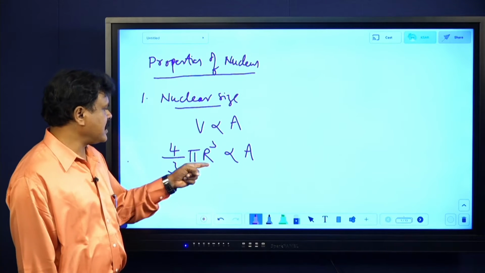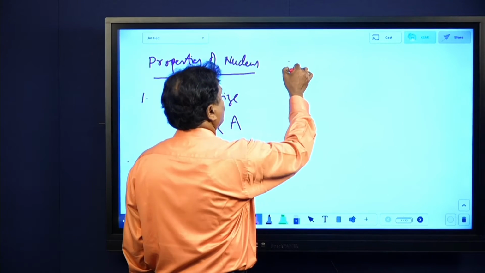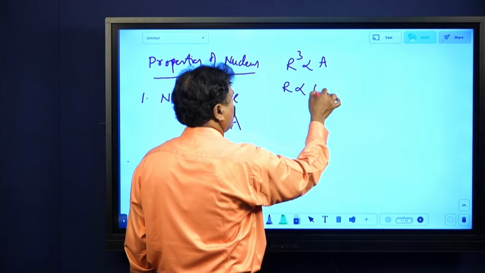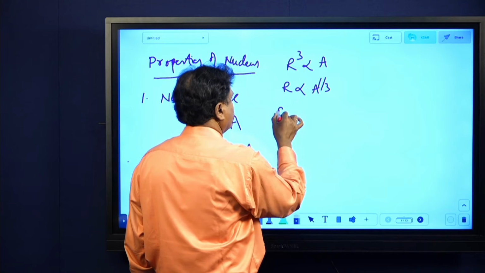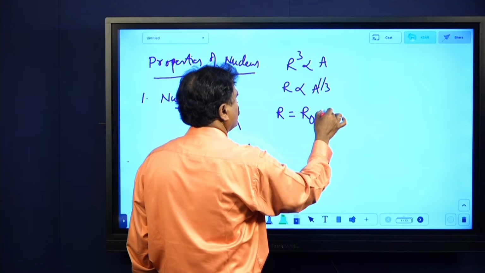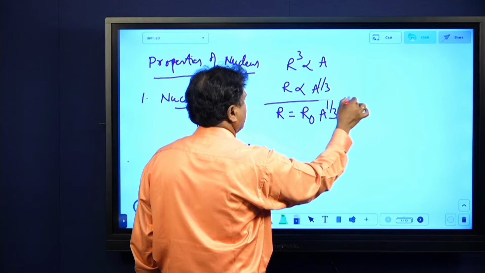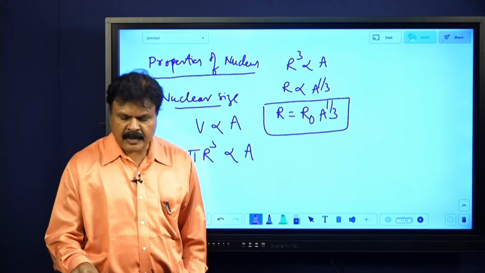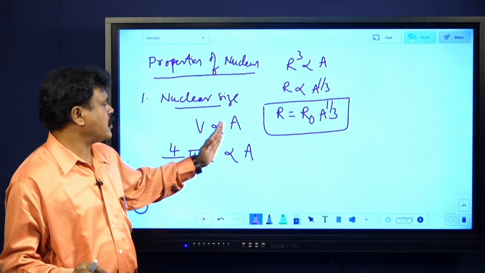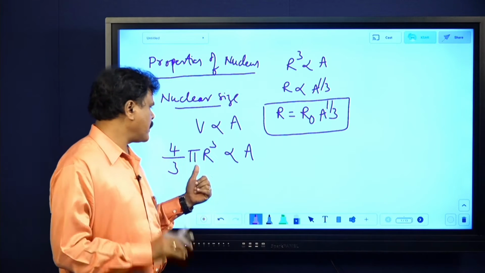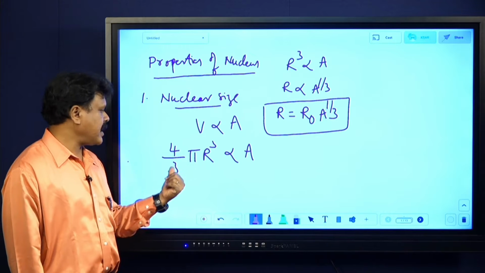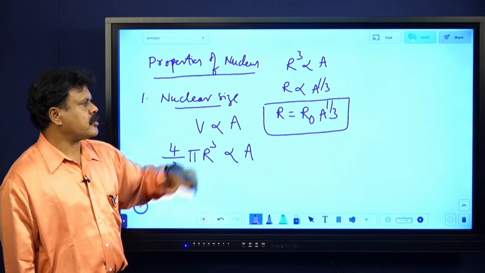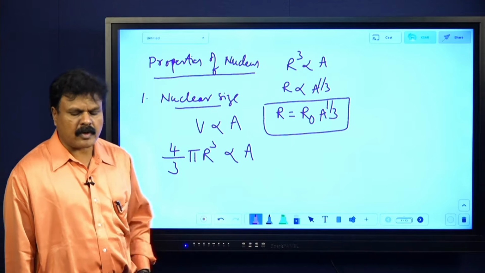So now here 4/3 pi r cube is proportional to A, r cube is proportional to A, and r is proportional to A to the power 1/3. R equals R0 into A to the power 1/3. This is the only slightly bigger characteristic here, that is, the nuclear size we are writing. That nuclear size is nothing but the volume of the nucleus being proportional to mass number. By assuming the nucleus to be a sphere, 4/3 pi r cube is proportional to A, then r cube is proportional to A, r is proportional to A to the power 1/3, r equals R0 into A to the power 1/3.